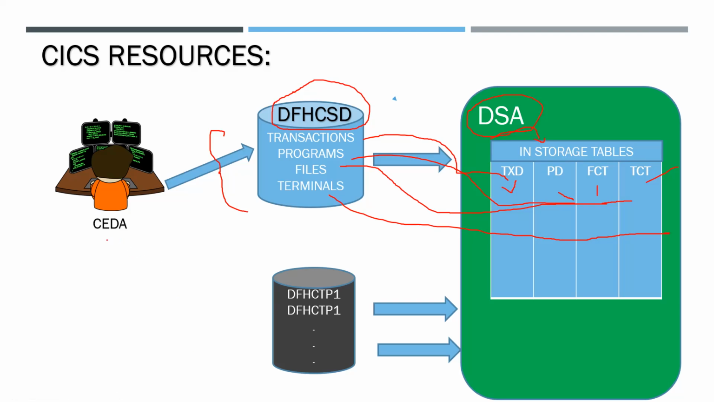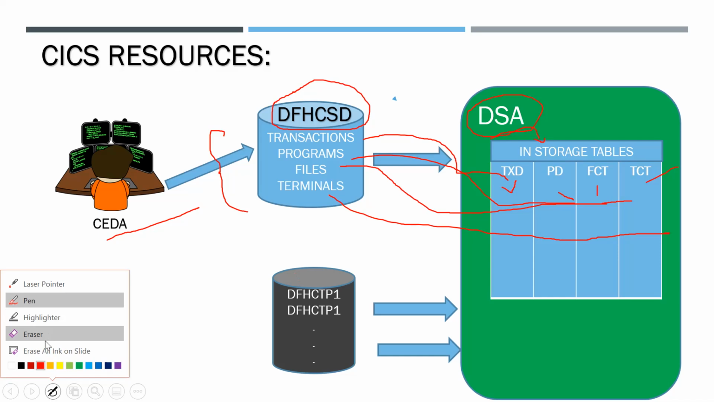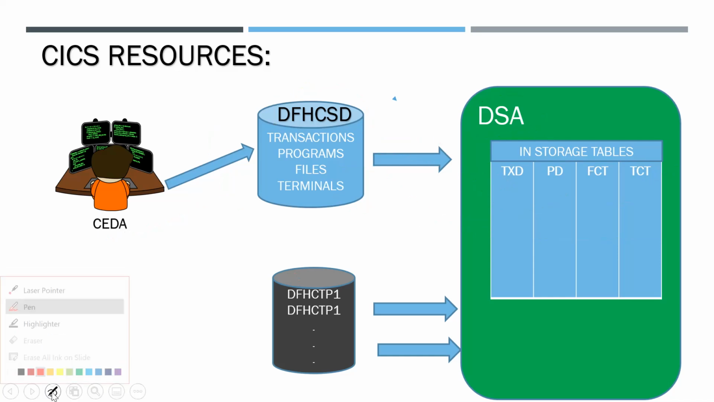With CEDA and CEMT, we create the resources. The resources will be in group and list format. All the resources we have created will be in the DFHCSD data set. The DFHCSD data set is the master data set. It consists of all the resource information, all the resources we have created: transactions, programs, files, and terminals.